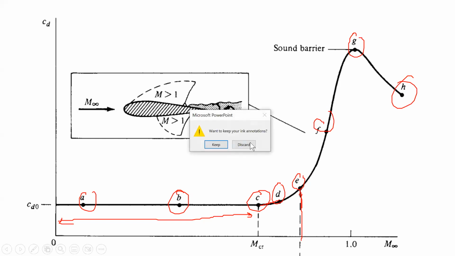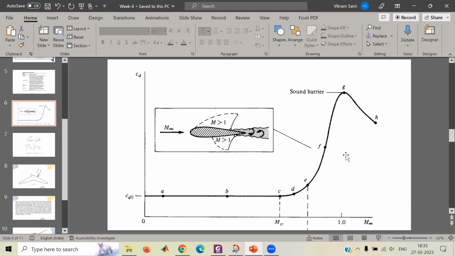Why? Because the drag is increasing exponentially now from point E. Okay, and why not F? So it is somewhere between, drag is already very high, without any significant increase in the M infinity. Okay, my question is actually on the definition of drag divergence Mach number. I understand that it is going to be a Mach number that is greater than MCR and less than 1, and this is the region where there is an exponential growth in CD. But the question is, is it D or is it E or something close to E?